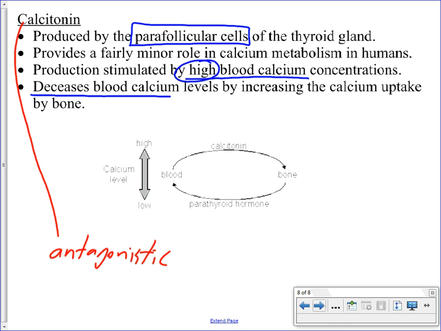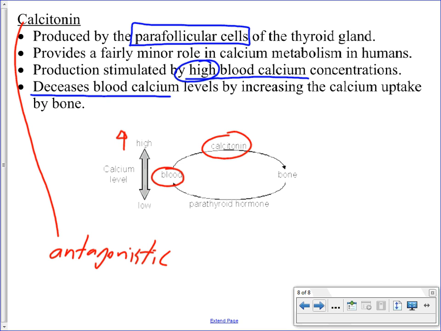If we take a look at this picture here, it again is showing us what's going on in the blood and what the response is for these two different hormones. If we have the amount of calcium going up in the blood, you don't need as much in your blood. It's taking your body out of homeostasis. You need to get it out of your blood. And what can take it out of your blood and move it into your bone is calcitonin.